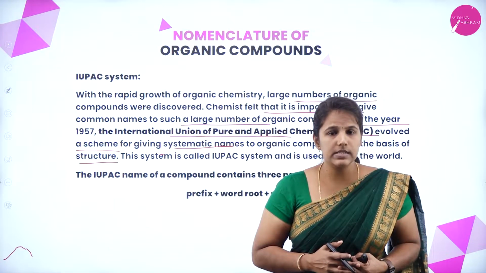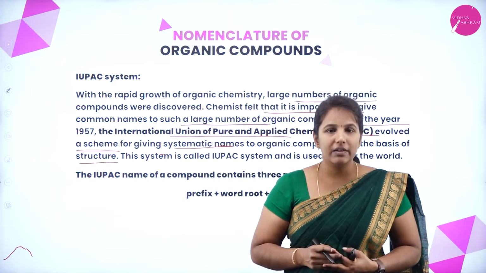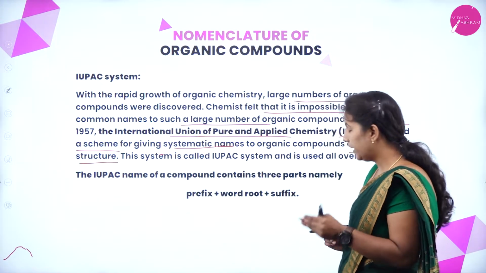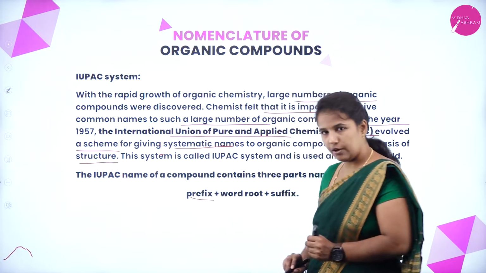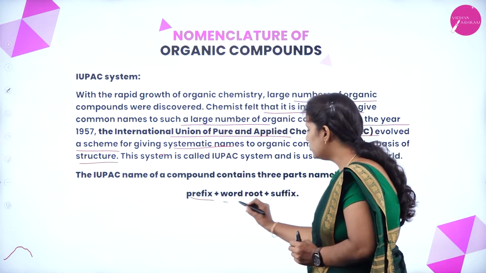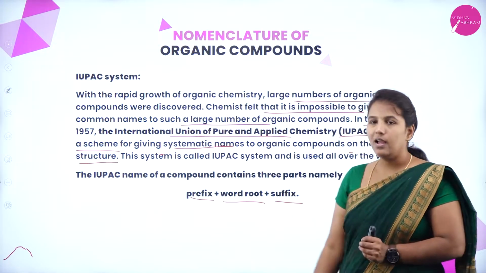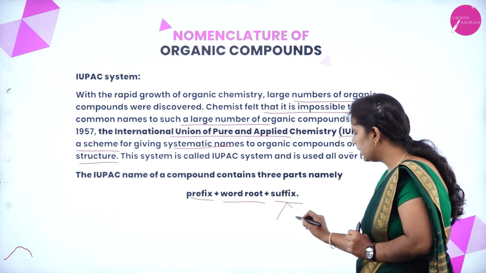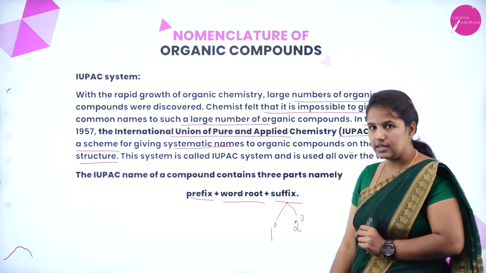And this IUPAC system has also given the formula to name the given organic compound. So what is the formula then? We can easily remember the formula: prefixes should come first, then root word or word root, next comes the suffixes. Again, these suffixes are of two types. One is primary suffix, the other one is secondary suffix.